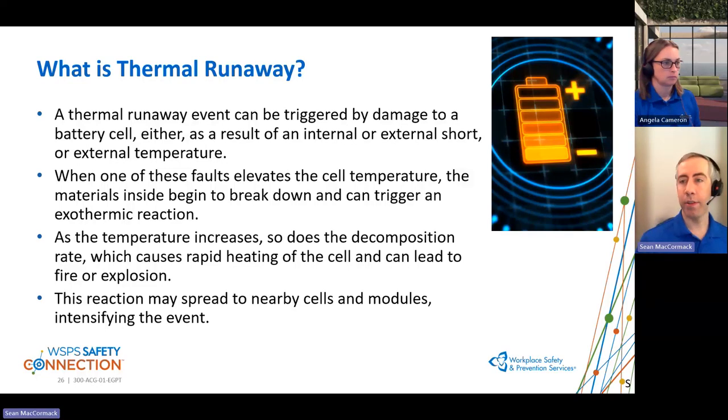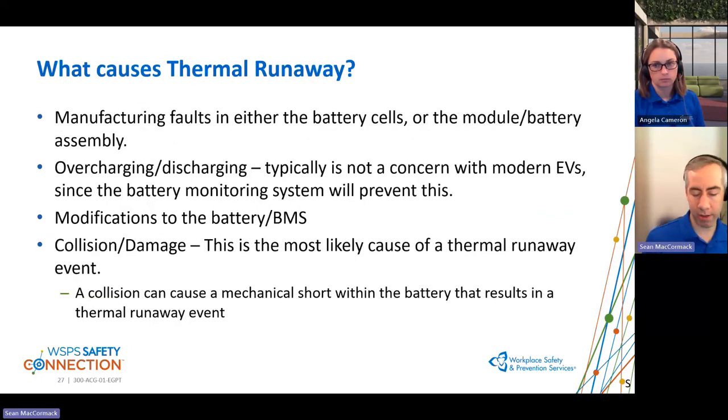What tends to happen with an EV battery is there are many, many, many cells. So when one cell starts going, nearby ones will also start to heat up and also join in the exothermic event. And this is when we get to a full-blown EV battery thermal runaway, which can be a very devastating and costly issue. So what can cause these faults?